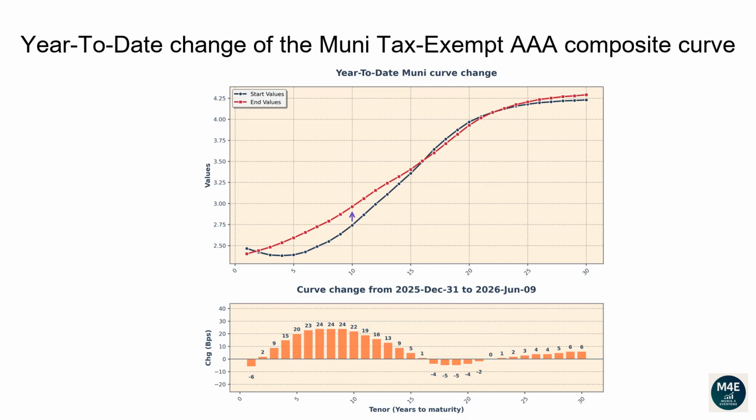The 1-year tenor changed -6 basis points. The 2-year tenor changed 2 basis points. The 5-year tenor changed 20 basis points. The 10-year tenor changed 22 basis points. The 20-year tenor changed -4 basis points. The 30-year tenor changed 6 basis points.